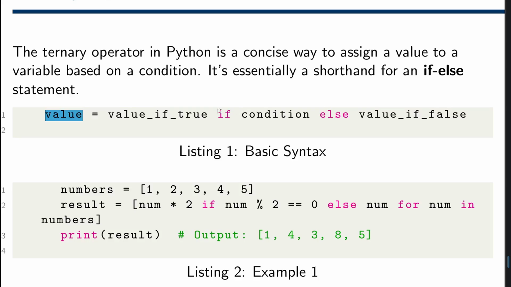If the condition here, maybe you assign a variable, if the condition here is true, then return this value. Else, if it's not true, then return what is here. That's what it means. There's going to be a condition here. You can also embed it inside a loop statement that we're going to see below.